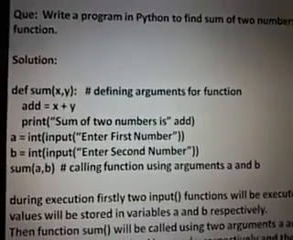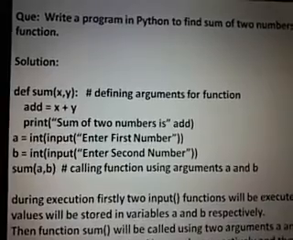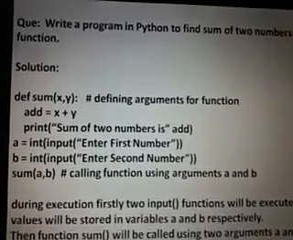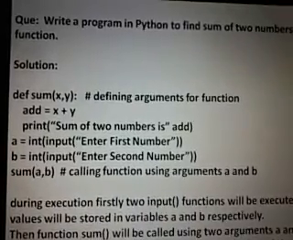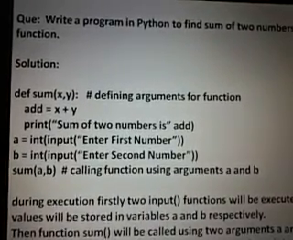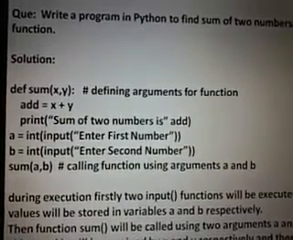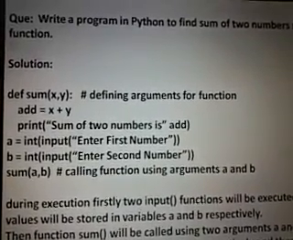Now see the very important thing. In the main block, three statements are given. Whenever you execute the program, it will not execute statements from the body of the function sum. Directly it will first come to the main block.